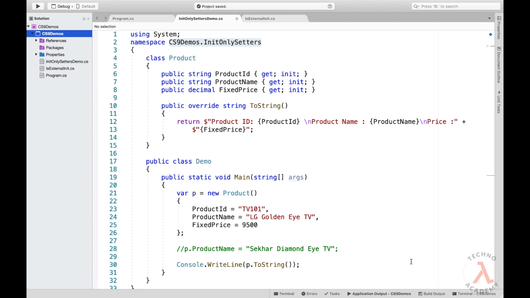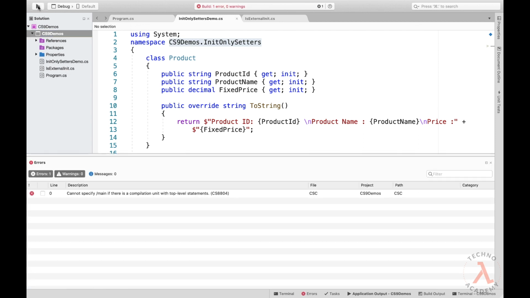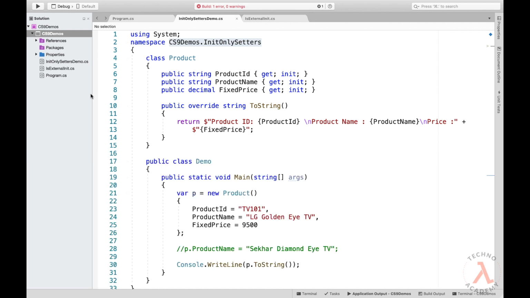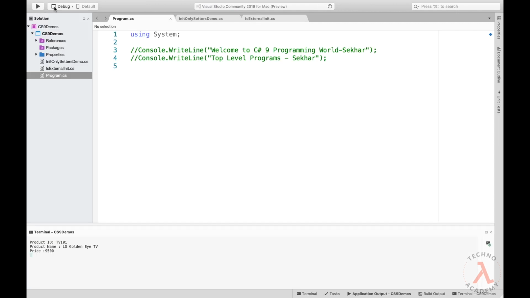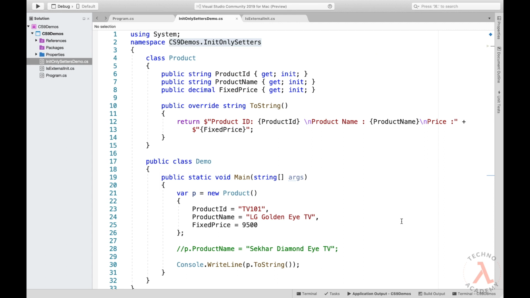Okay, now let us execute the application, and we can observe a runtime exception which states that cannot specify main if there is a compile time unit with top level function, which means that whenever we have a top level program, we cannot explicitly set an entry point from a different main class. So let me open the previous program and comment out our top level program code, and once again execute this program. We can now observe the code has been executed successfully.